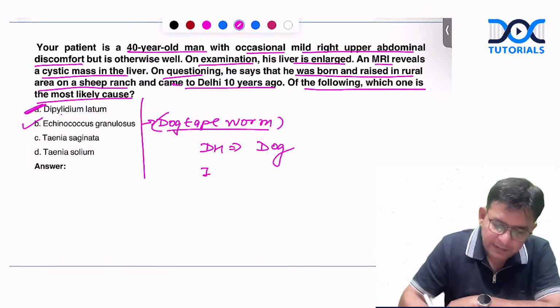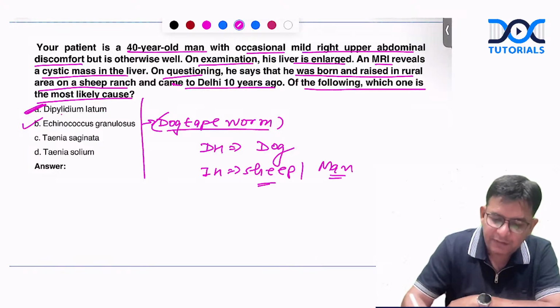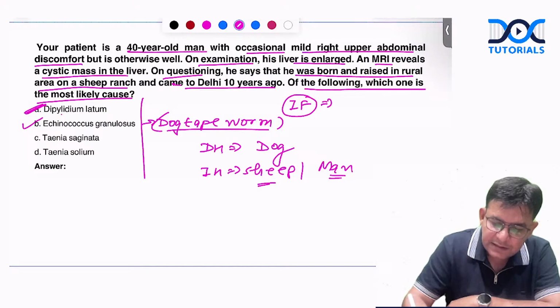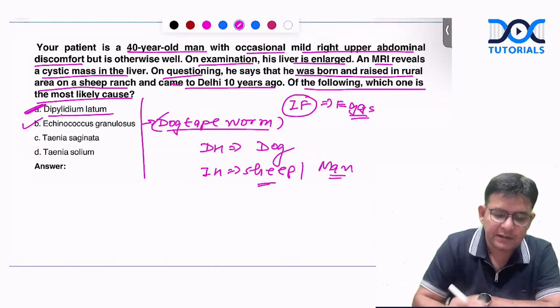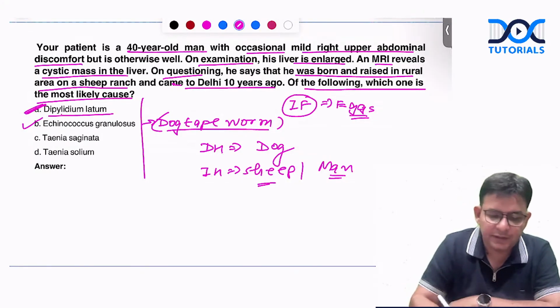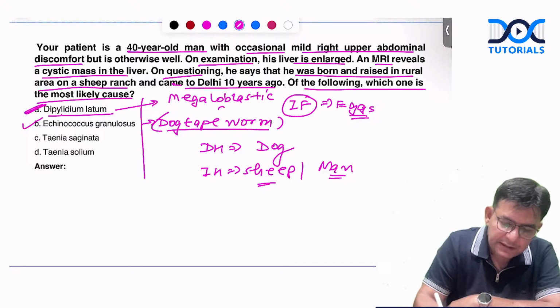Okay, and the intermediate host is sheep, and the accidental intermediate host is man. Infective form, if somebody asks, is eggs. Which is the largest cestode, if somebody asks? That is Diphyllobothrium latum. It associates with which anemia? Megaloblastic anemia. Okay.